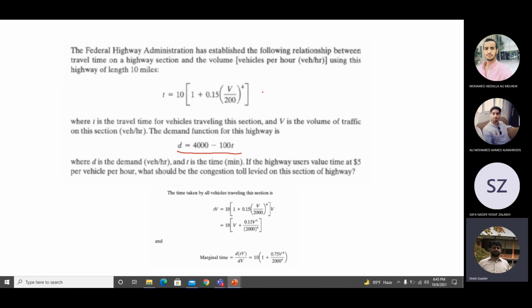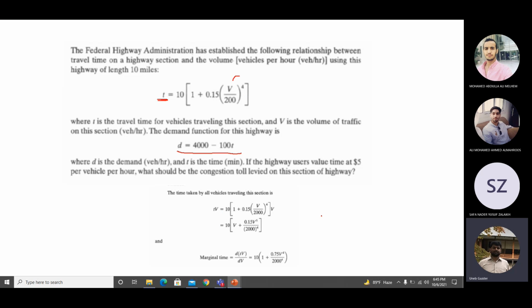The value of time for highway users is $5 per vehicle per hour. What should be the congestion toll which should be applied to this section of the highway? How much toll should we apply to this section of the highway? For the travel time taken by all vehicles, it is given here. That is the travel time of one vehicle, multiplied by the number of vehicles passing through the highway, which is V. So T into V.